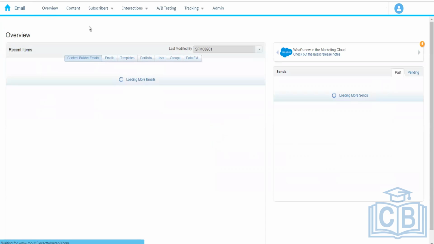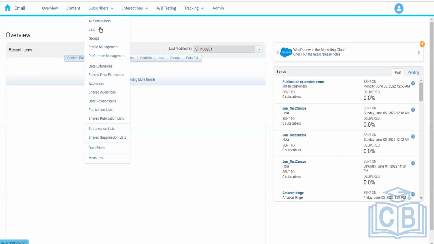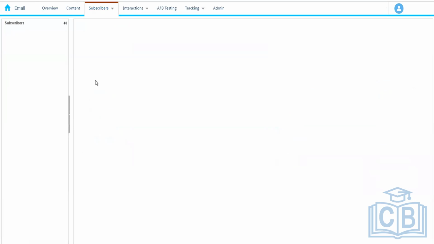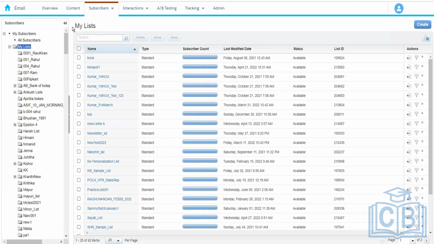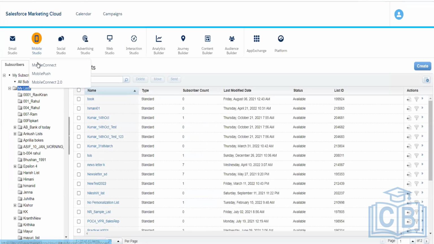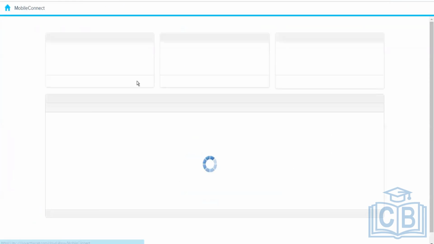Okay, so in Email Studio, the lists are called the email list, right? And we have mobile lists that are separate. So we do not use the email list to send the SMS. Okay. So lists that we can see over here, they generally have this email address field, and we store the email address value over here, and we can send the email.